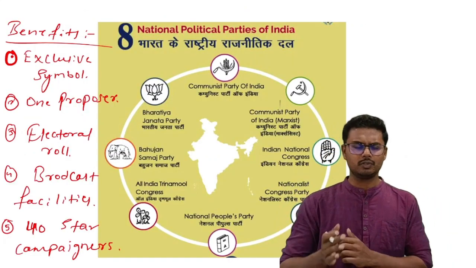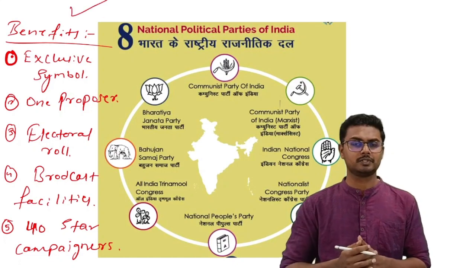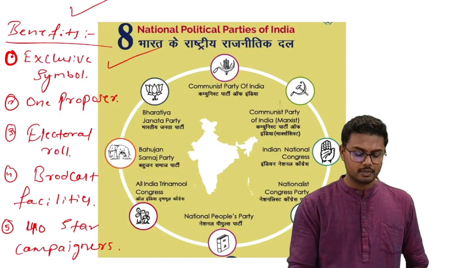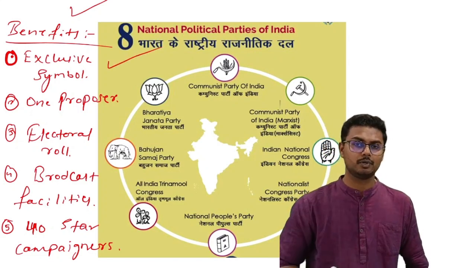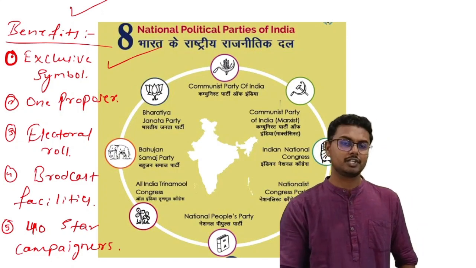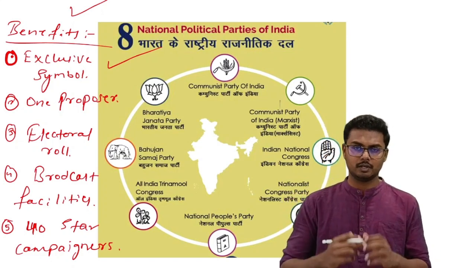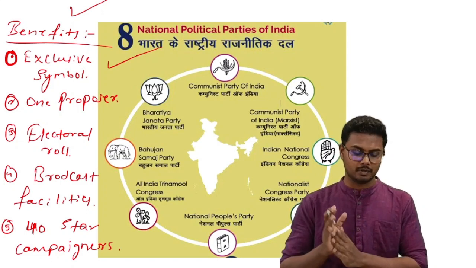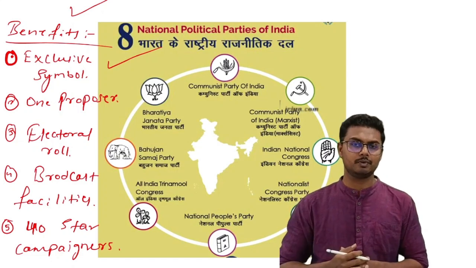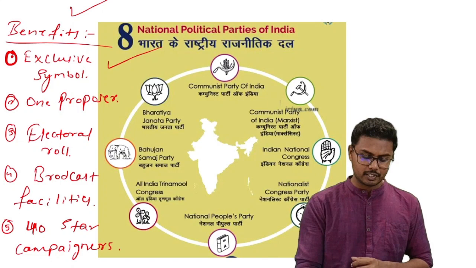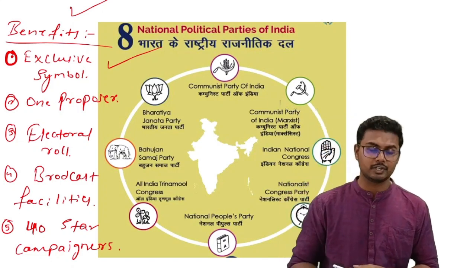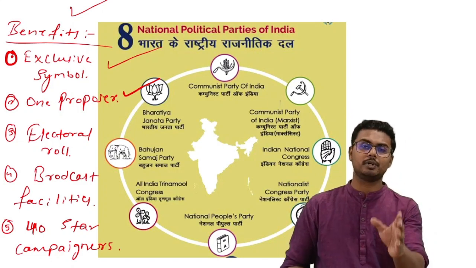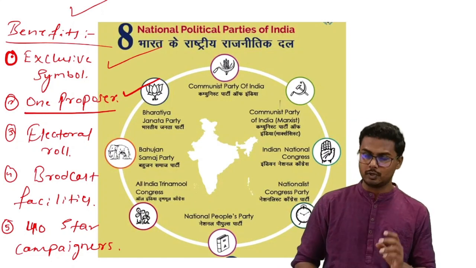So, what is so interesting about having these perks, that is national party status or state party status? There are associated benefits. One is a registered political party or a recognized political party would be getting exclusive symbols. For example, right now we have the lotus as the party symbol for the BJP, and hand symbol as the party symbol for the Congress party. So like that, exclusive symbols shall be allotted to the registered or recognized political parties, and the contestants contesting from recognized political parties need only one proposer while filing their nominations.